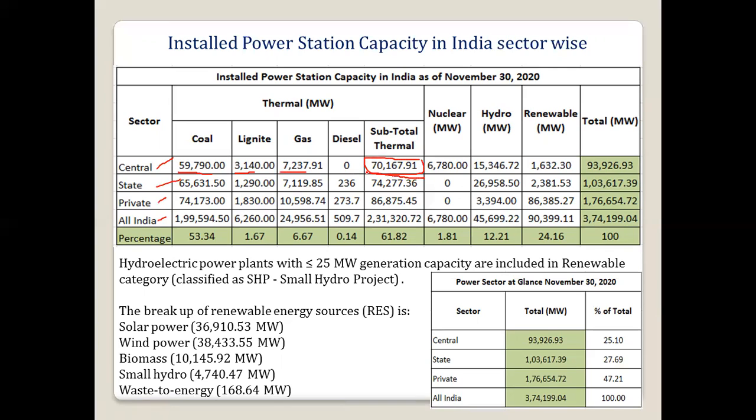Same way, state is how much? 74,000. The central agency will be like NTPC and all. NTPC you must know, National Thermal Power Corporation. It is there in every state, but it is centrally handled.